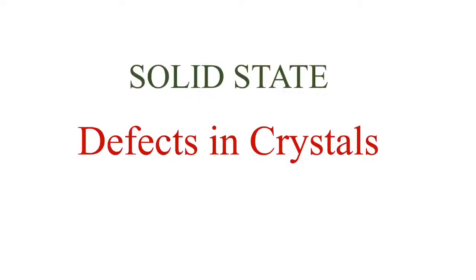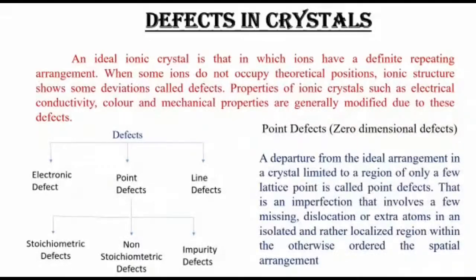Dear children, today's topic is defects in crystals under solid state. What is meant by a defect in a crystal? We know an ideal crystal. An ideal crystal means one in which the ions occupy fixed positions. That means it has a definite arrangement.